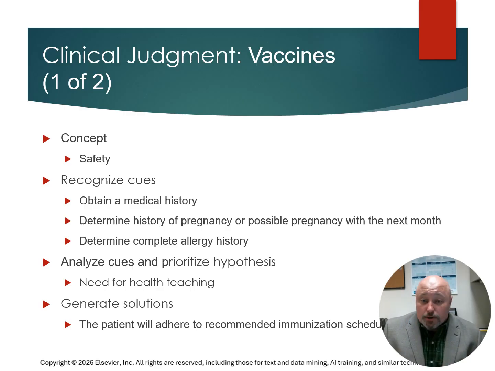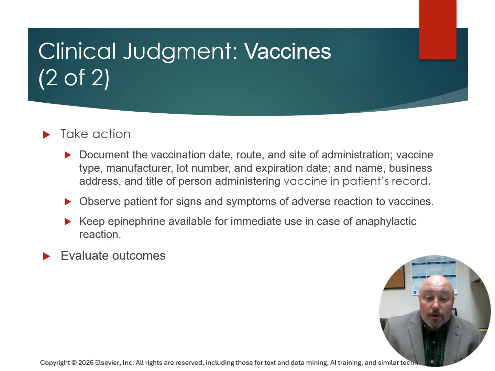When using our clinical judgment for vaccines, we want to obtain an accurate medical history, determine any history of pregnancy or even the possibility of pregnancy within the next month, and a complete allergy history. We also want to document the vaccination date, route, and site of administration, along with the vaccine's type, manufacturer, lot number, and expiration date.